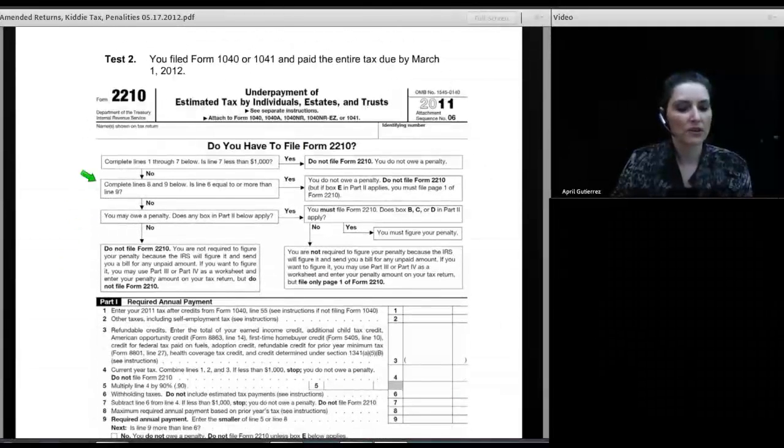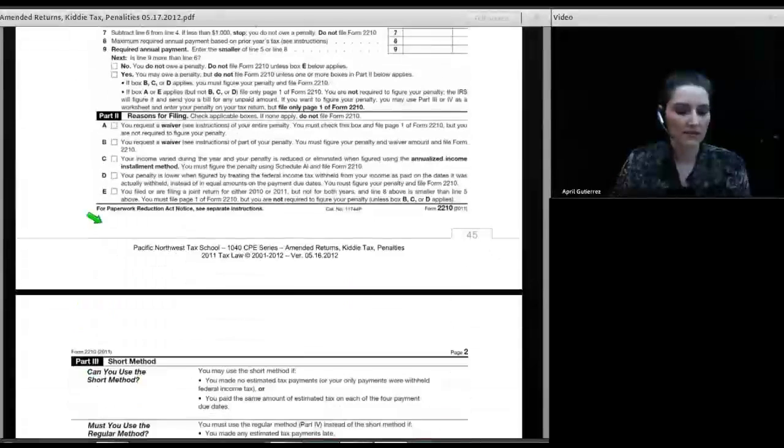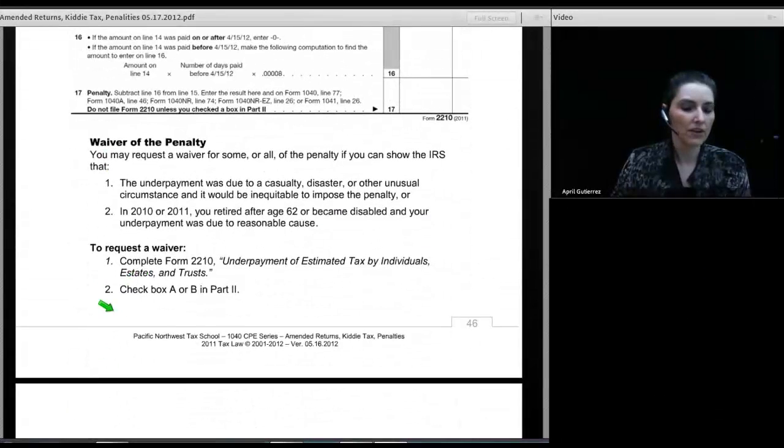And the starting point on Form 2210 is, do I need to file the form? And if I believe that I'm not subject to a penalty, I can file for a waiver by checking the waiver box. I would just explain what a waiver is: you can request a waiver for some or all of the penalty if you can show the IRS that the underpayment was due to a casualty, disaster, or other unusual circumstances, and it simply would not be fair to impose the penalty.